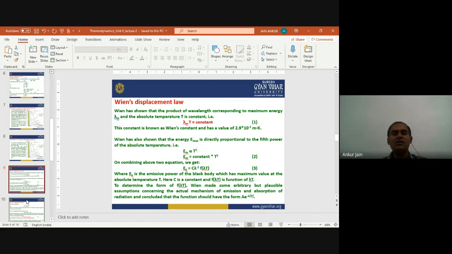These are all classical laws, and finally we have seen why they failed to explain the total energy spectrum. According to that, new efforts took place, and the important key research was Planck's quantum theory, which stated that energy distribution is not continuous. The energy is transferred in the form of a packet or bundle of energy, and the smallest unit is known as quanta, or photon, which has an energy of h nu.